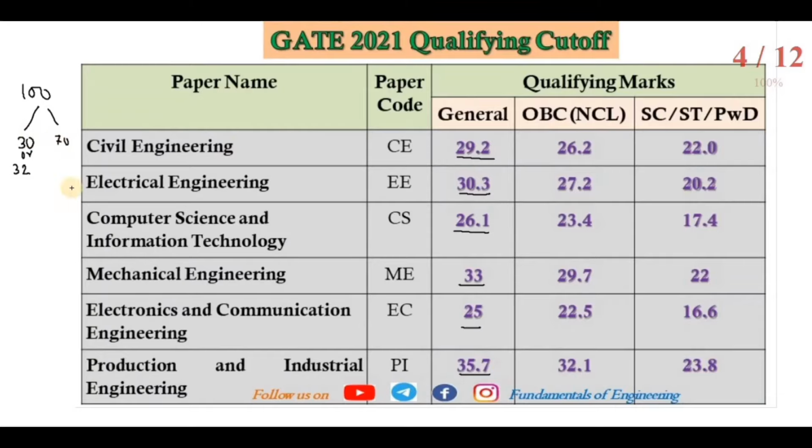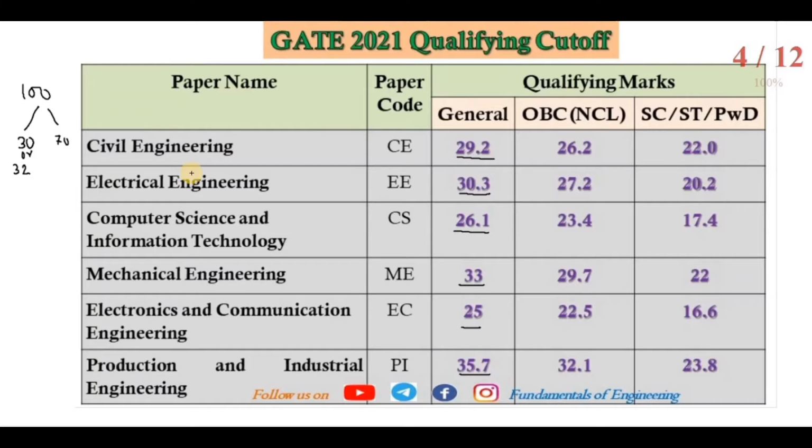Now you can see only these two subjects, engineering mathematics and general aptitude, contain the marks which can give you your qualifying marks. For civil engineering 29.2, electrical engineering 30.3, and computer science and information technology, you can see 26 marks, which is less than the combined marks of these two subjects. So you can get the qualifying marks if you study only these two subjects.